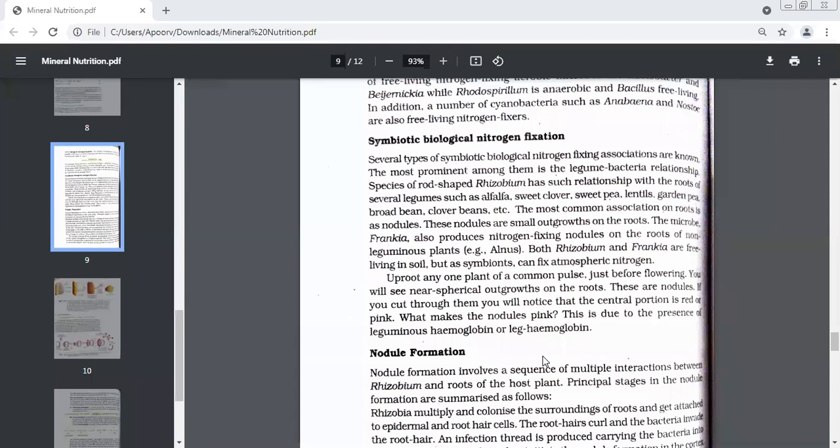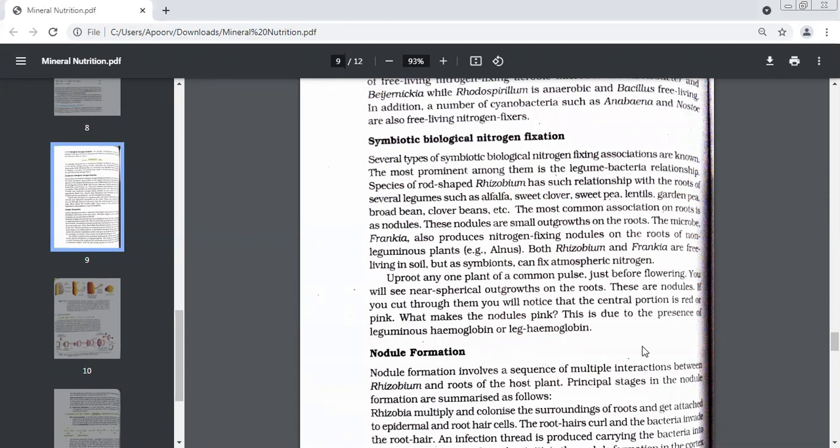Symbiotic association. And why do they go for symbiotic association? So that they can fix what? Nitrogen. Yes, so that they can fix atmospheric nitrogen. Okay, now we move on to nodule.